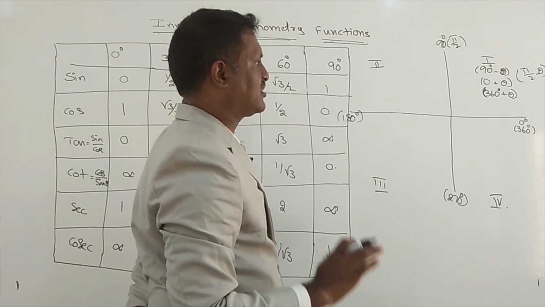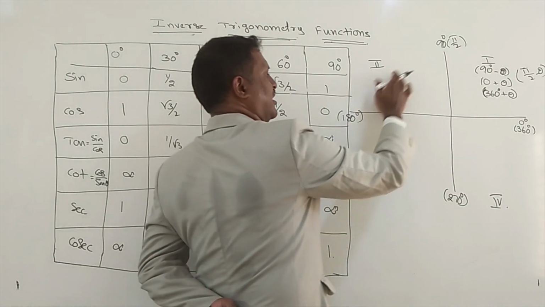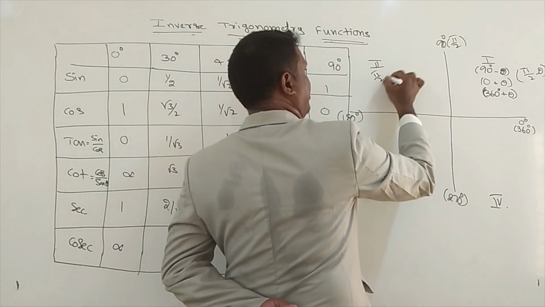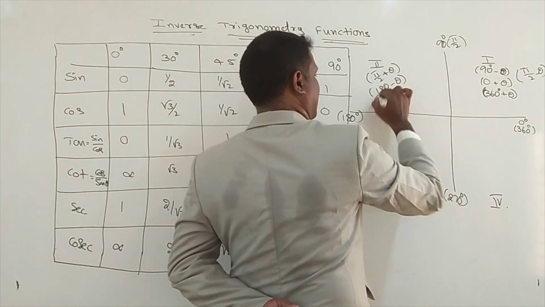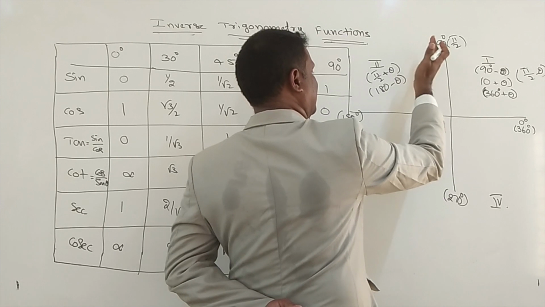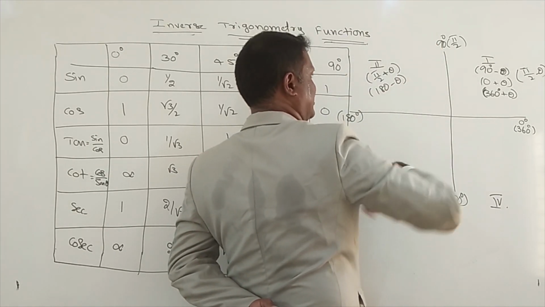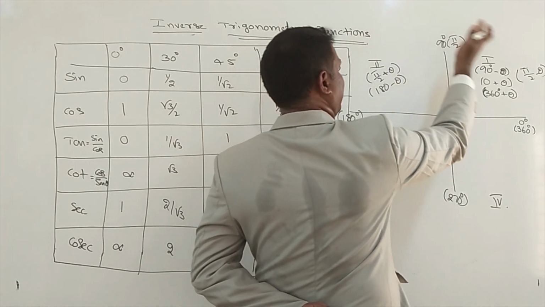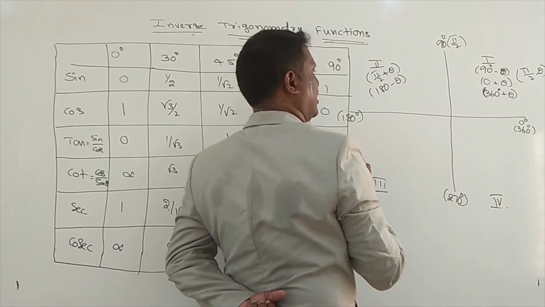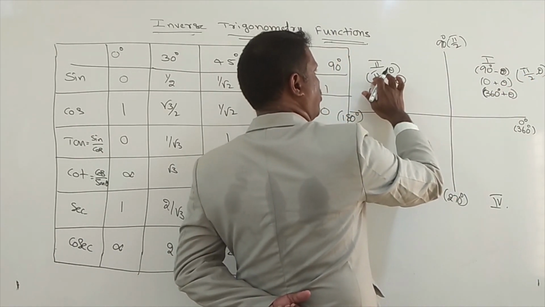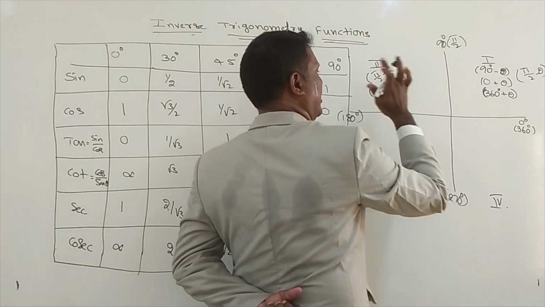It represents first quadrant. In the second quadrant, we can write pi by 2 plus theta, or we can write 180 minus theta. From this side 180 minus theta, from this side 180 plus theta. Like that we can take. If you take this side pi by 2 plus theta, this we can write second quadrant pi by 2 plus theta or 180 minus theta.